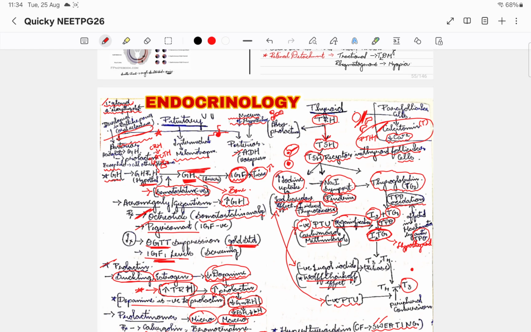So now we are done with head, neck and face. We'll move on to the next topic, that is thorax. All the head, neck and face, everything is done. We'll now move on to thorax, that is cardiology and pulmonology we'll be discussing. Okay, thank you.